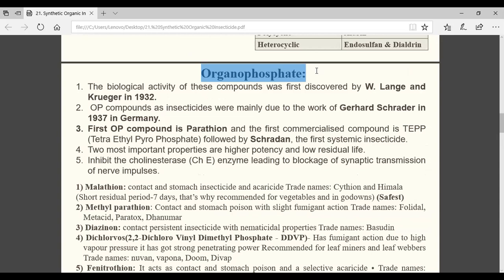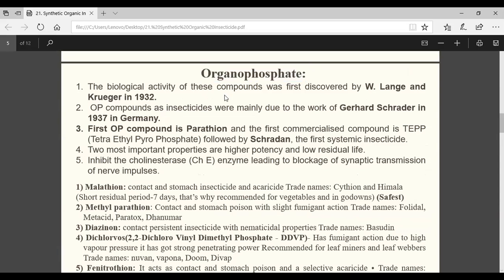Now coming to the next part, that is your organophosphate. Now your organochlorine is completed. Now coming to organophosphate. This biological activity of organophosphate was discovered by two scientists, W. Lang and Krueger, which is not important from the exam point of view. This one is important: Gerhard Schrader.